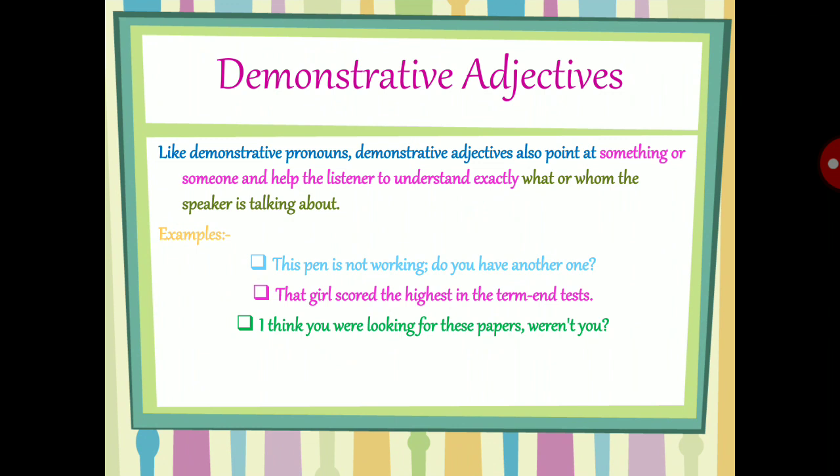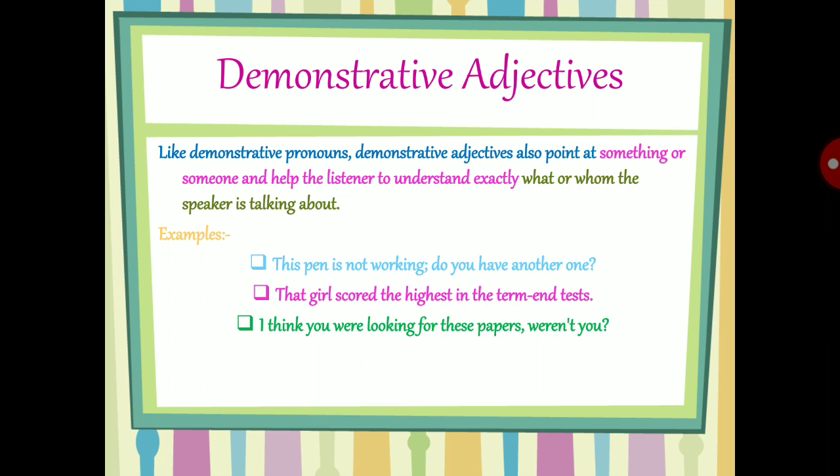Like that, we can also identify demonstrative adjectives. When we are using this, that, those, these, it is easy to understand what and whom we are talking about, right?